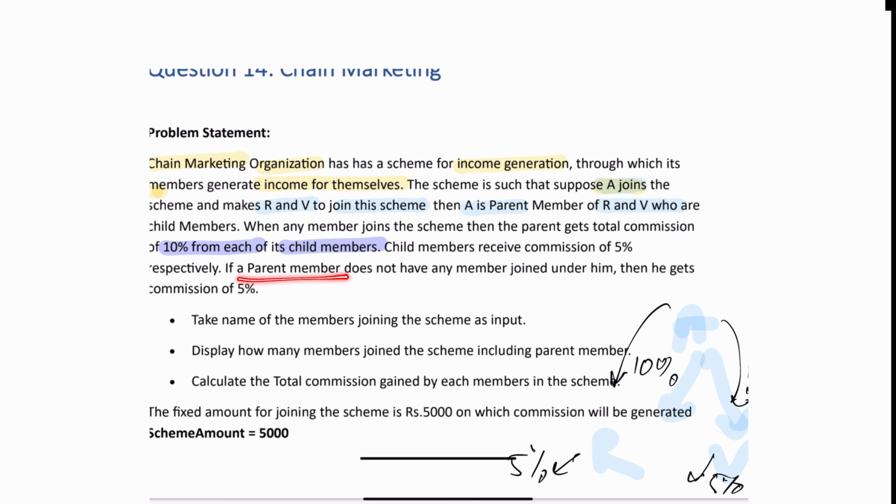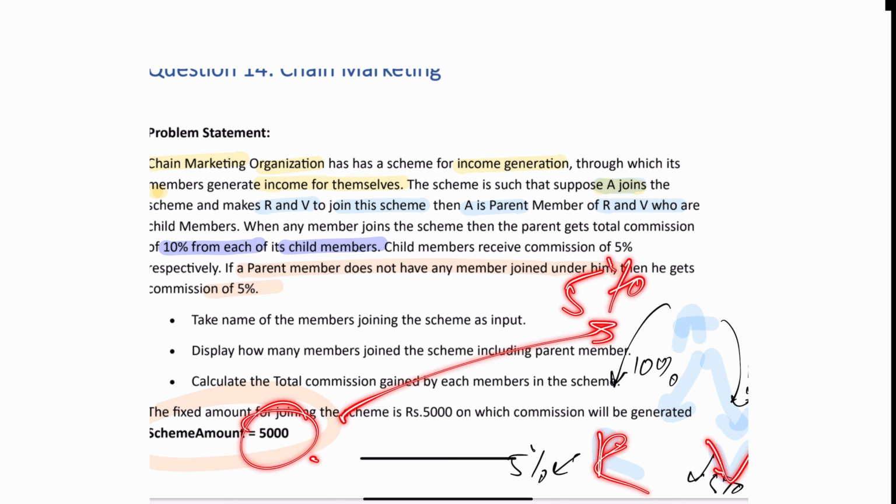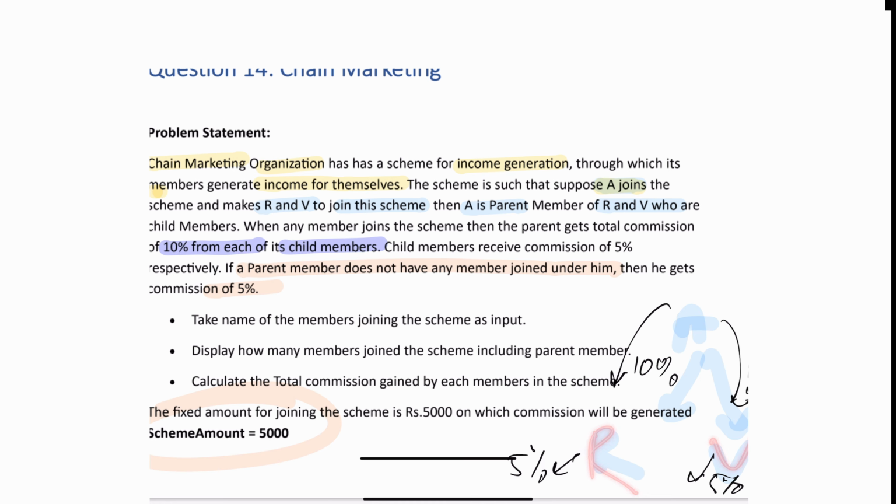If the parent member does not have any member joining, this is very, very important. If the parent doesn't have any children, then I will be getting 5% of the total amount. And for your information, the total amount is 5,000, a fixed amount. If I am not able to convince any children, then I will be getting 5% of this 5,000.